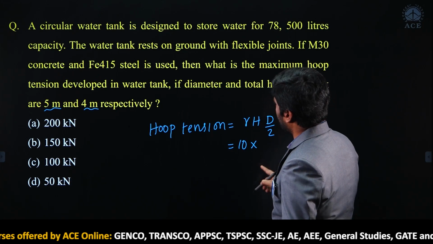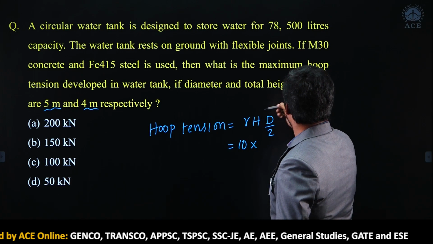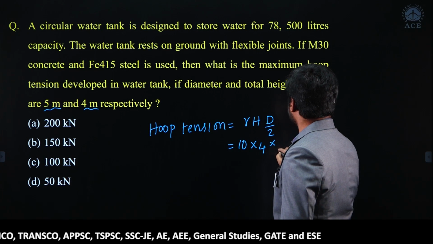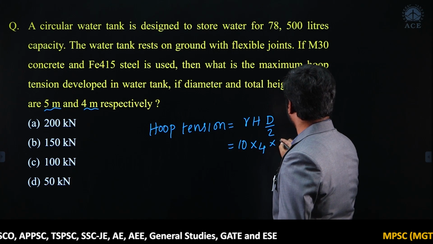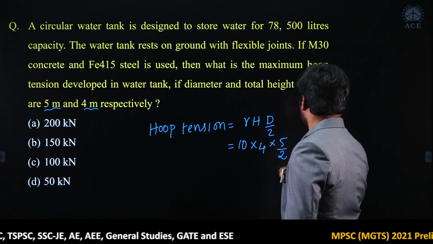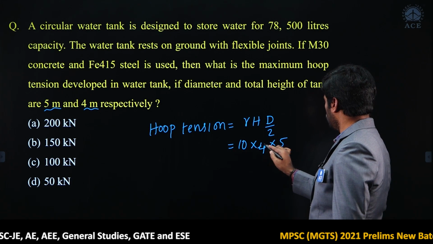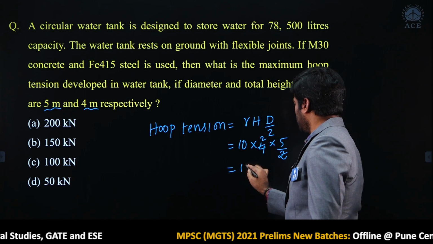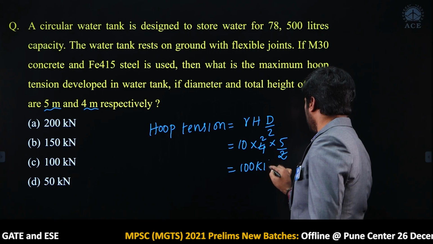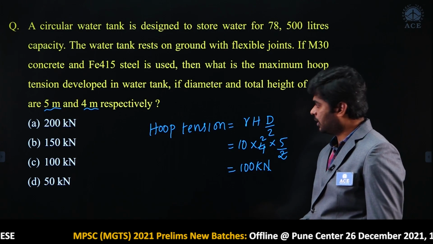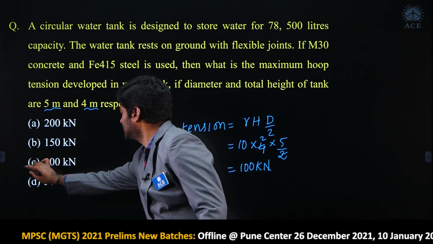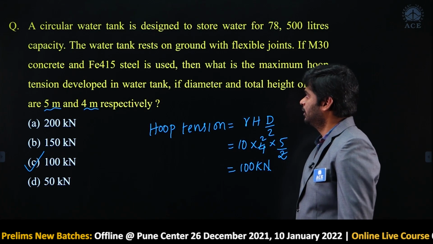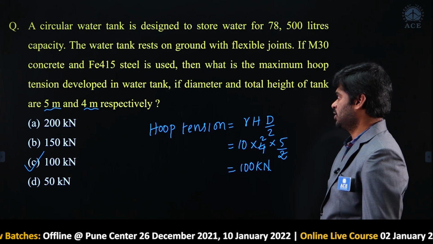What is the height of the tank given here? Height of the tank is 4 meters, right. What is the diameter of the tank given? 5 meters, 5 by 2. So, simplify, 2 1s are 2, 2 2s are 10, 2 10s are 20 into 5, 100. My dear, 100 kilonewton is the hoop tension developing, right. Option C is correct. Okay, right. Move to the next question.